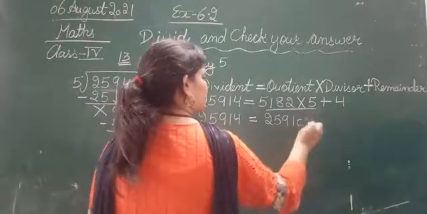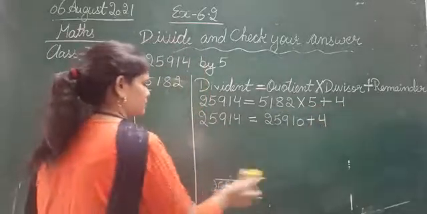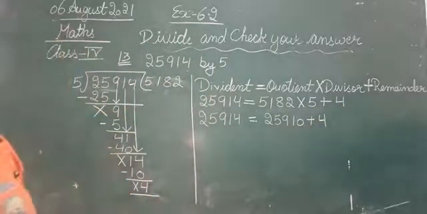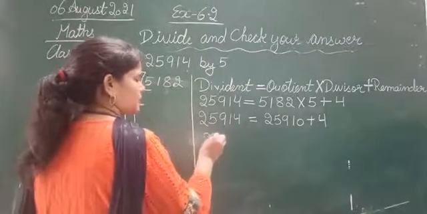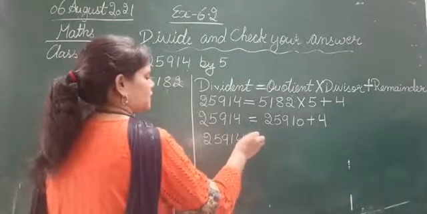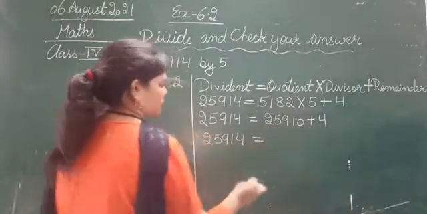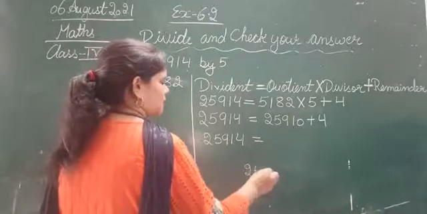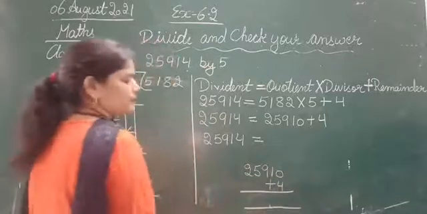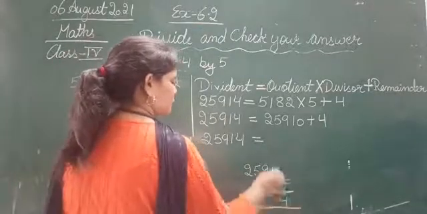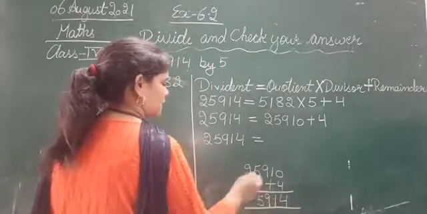Now what is left? Plus 4 is left. Next, again 25,914, we will write it as it is. Is equal to, now for this we have to add 25,910 with 4. 0 plus 4, 4. This is 1, this is 9, this is 5 and this is 2.